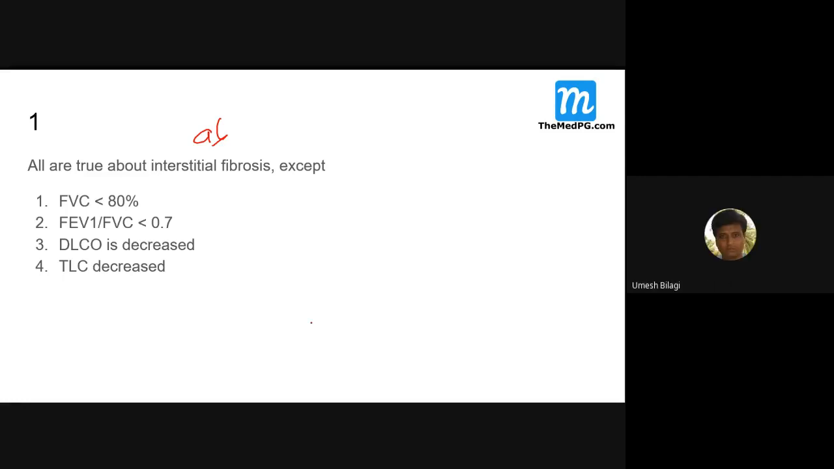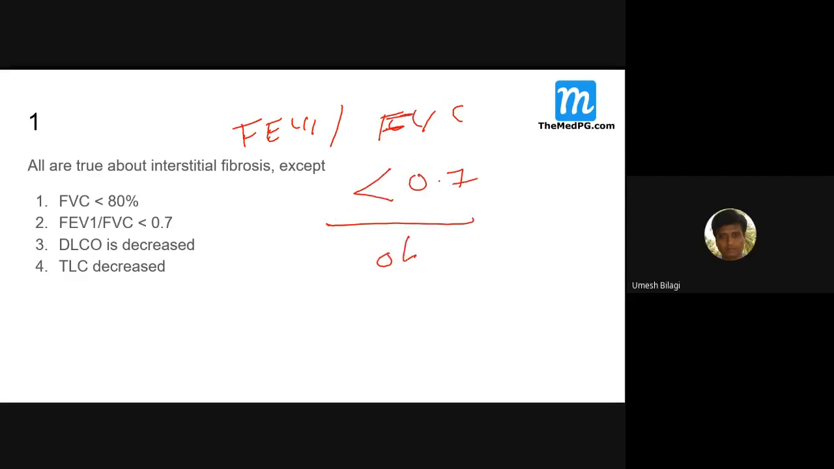So the respiratory diseases are classified as obstructive and restrictive. The basic difference between obstructive and restrictive is the ratio. Which is that ratio? FEV1 by FVC. This is the ratio. It will be less than 0.7 in case of obstructive, whereas in restrictive, it will be more than this.